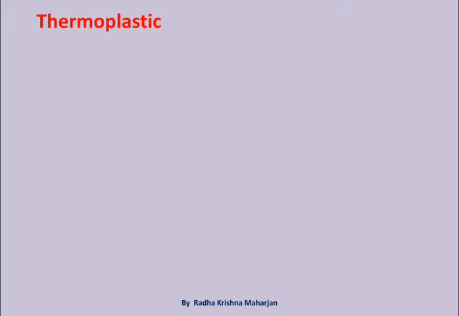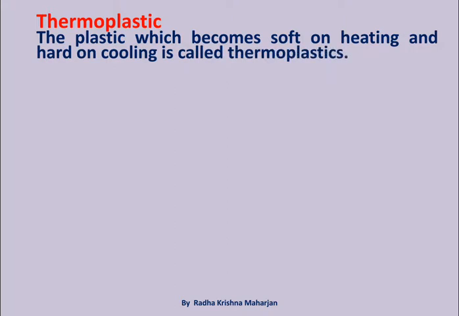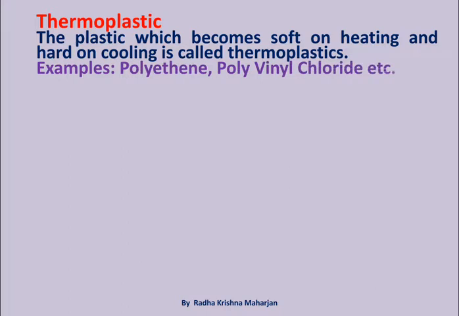Thermoplastic. The plastic which becomes soft on heating and hard on cooling is called thermoplastic. Examples: polythene, polyphenyl chloride, etc.